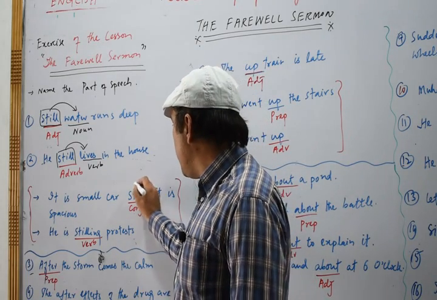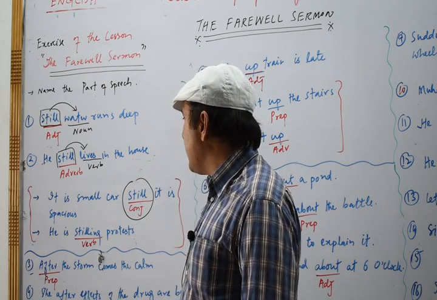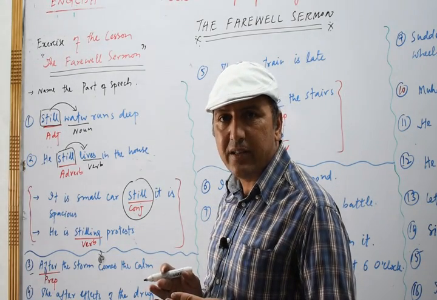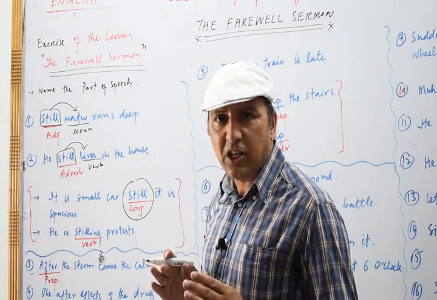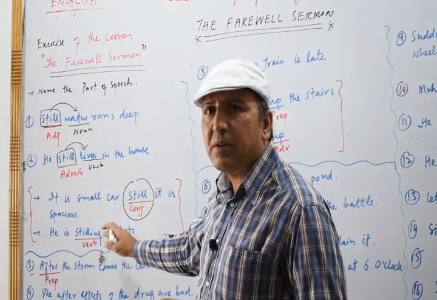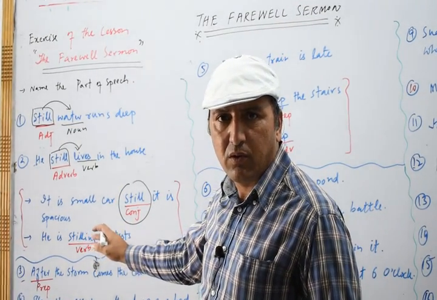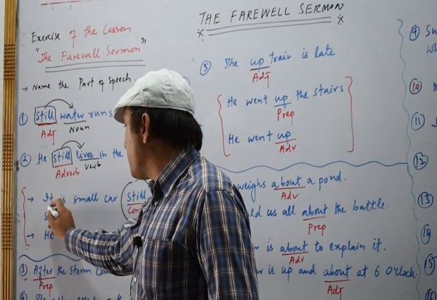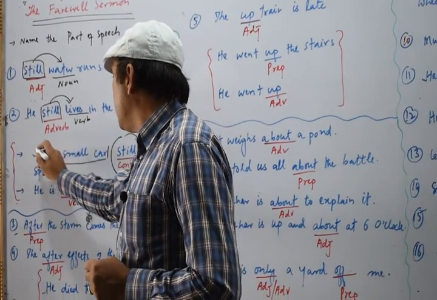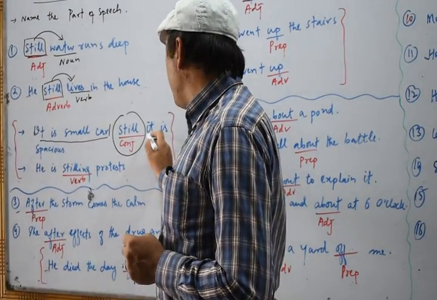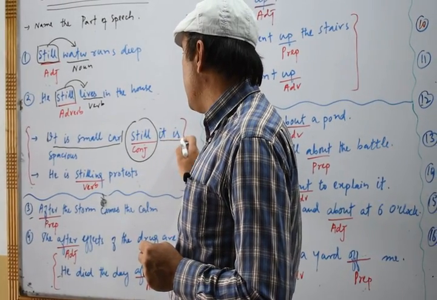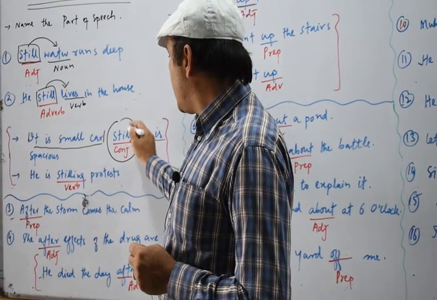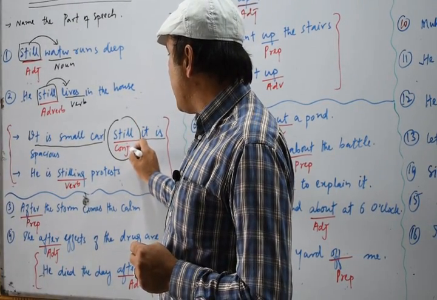Now you see here, this still is working as a conjunction because it combines two clauses. Please be attentive because these examples are not there in your textbook. It is a small car, it is one clause, and the second clause starts from, it is spacious. This is another clause. Now these two clauses are combined by still, and still is working as a conjunction.